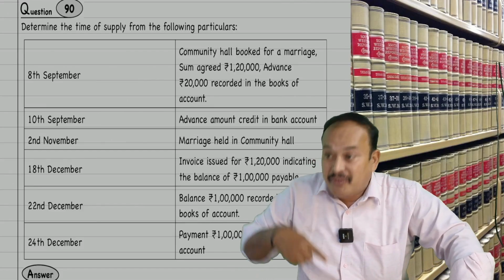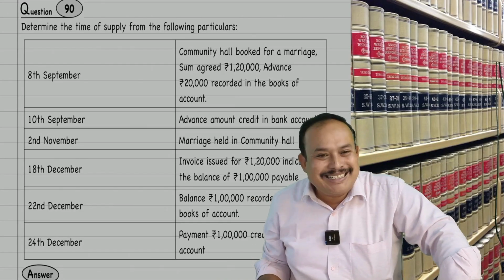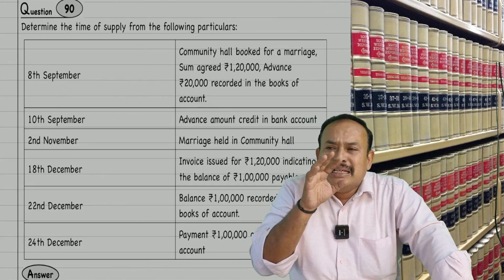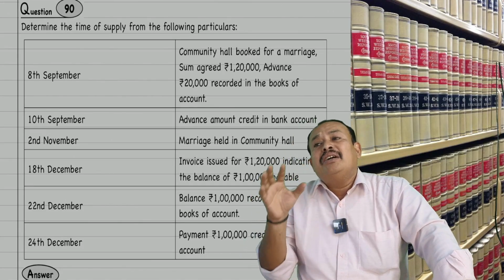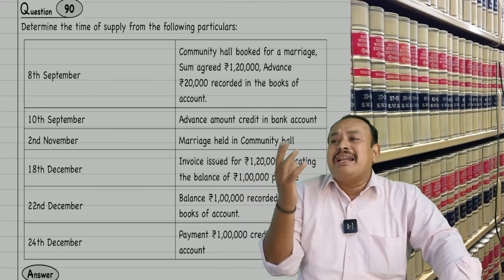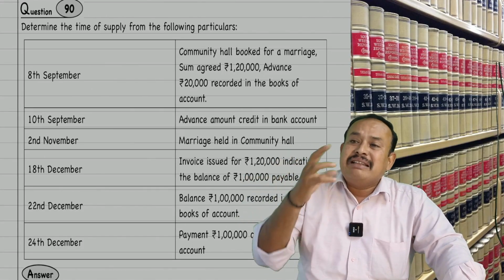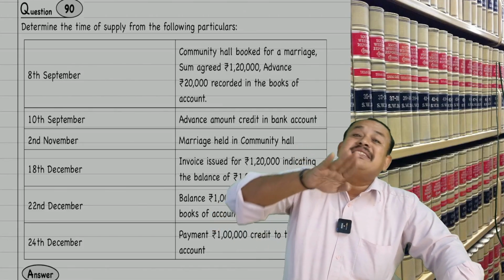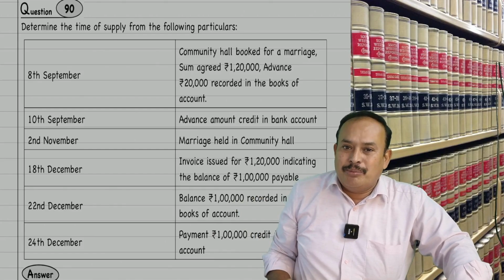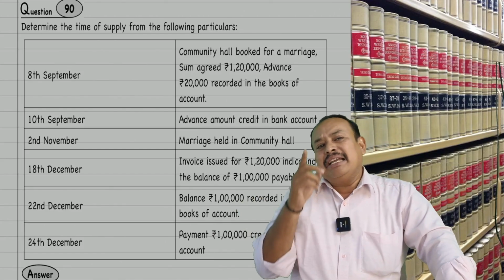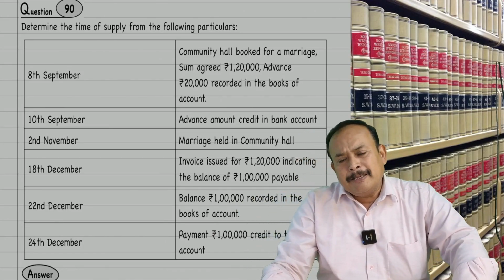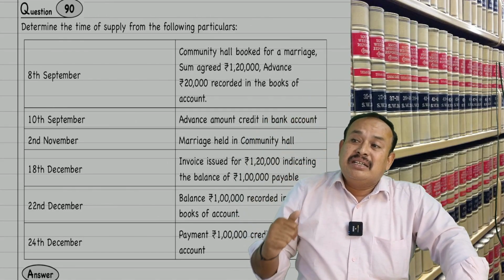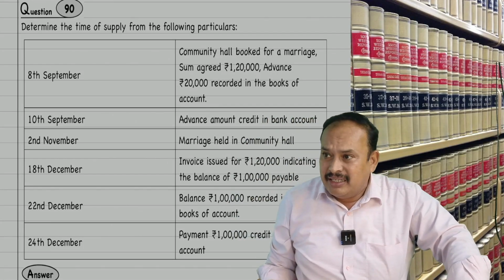When? By 20th of October. Is it clear, sir? Got the clarity? Now, what was the advance paid for? For a marriage hall to carry out the marriage function. When was that event held? 2nd November. So the service was completed when? 2nd November. Is it clear? When was the invoice issued? 18th December. 2nd November, the service completed.